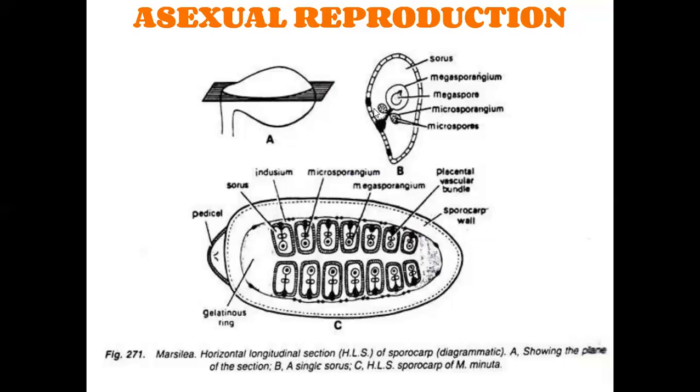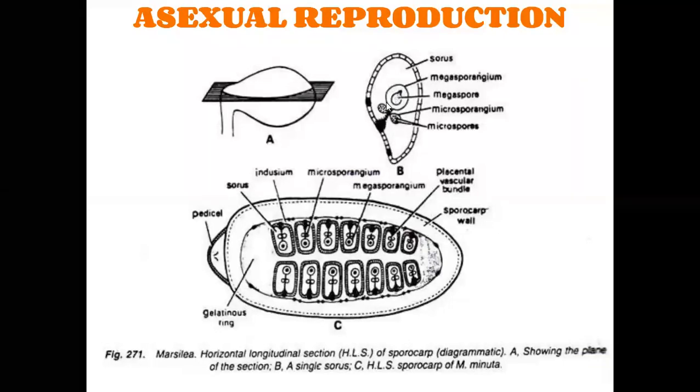At the same time, above these 2 microsporangia, 1 megasporangium is present in the sorus. The megasporangium is also covered by epidermis. Below the epidermis, tapetum is present. The main function of the tapetum is to supply food material to the megaspore mother cells. Below the tapetum layer, megaspore mother cells are present. The megaspore mother cells participate in reduction or meiotic division. They develop into haploid megaspores.